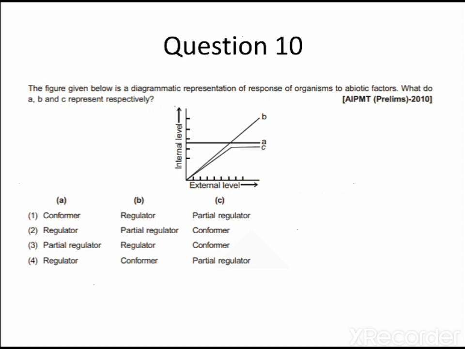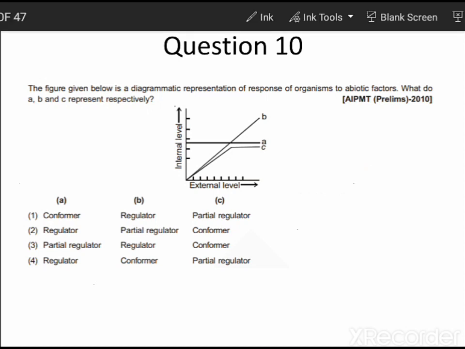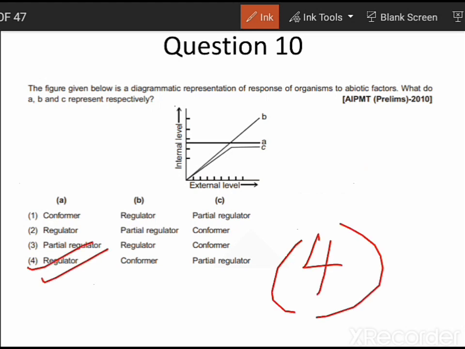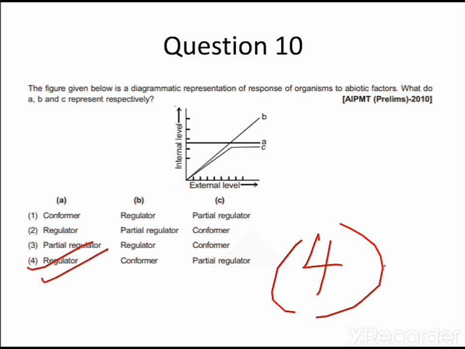The figure given below is a diagrammatic representation of the response of organisms to abiotic factors. What do A, B and C represent respectively? A is remaining constant with respect to the external level. So we can say A is regulator, B is conformer, and C is partial regulator. So option number 4 stands the correct answer. So with this we complete the MCQs of this section.